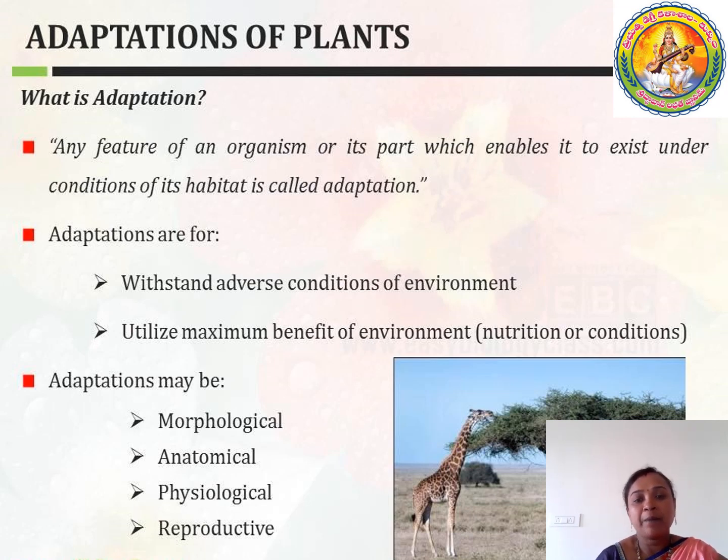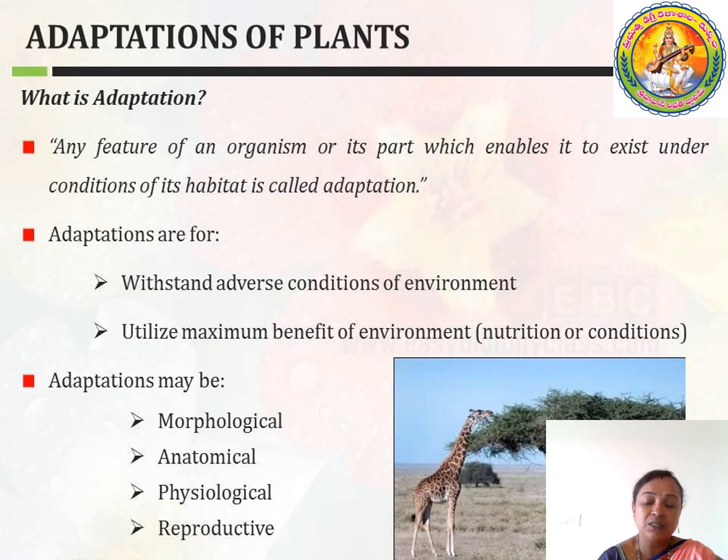Coming to adaptations, what are the main conditions applied? The first one is to withstand the adverse conditions of the environment. The next one is utilization of maximum benefit from the environment, for example nutrition and environmental conditions.